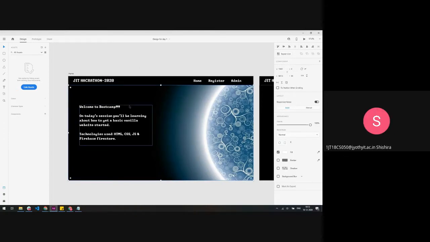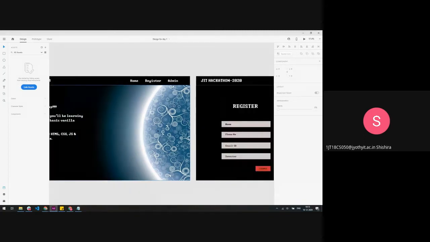I'm using a tool called Adobe XD, that's for design. You'll have a full session on how to design by Aditya day after tomorrow. Aditya from 7sim will be handling the whole designing part. I've used this tool called Adobe XD, and this is how your home page will look.